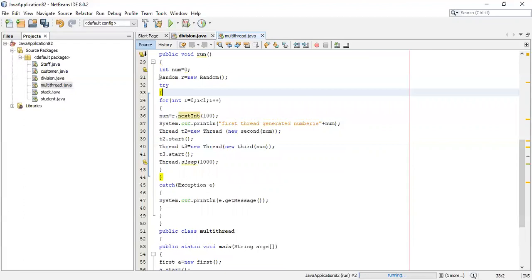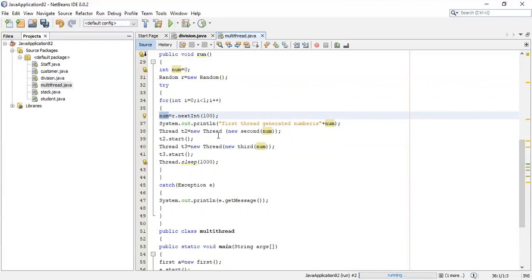Random is a built-in class. I'm using an object R, and using that R object, I am running the function nextInt. Each time the for loop executes, one random number between 0 and 100 will be selected. That number is stored in the variable number, and that variable is given as a parameter to the second thread T2. T2.start starts the second thread.